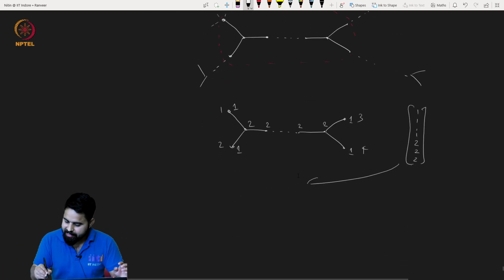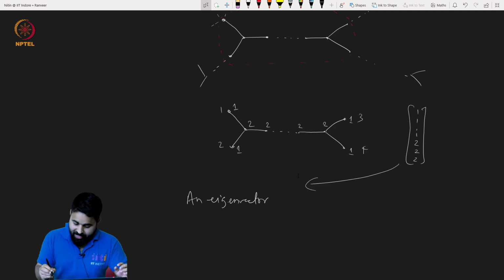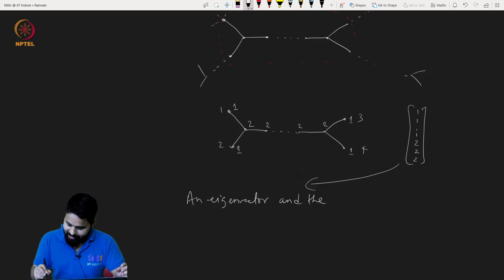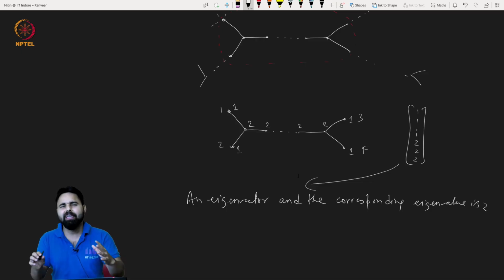So this is an eigenvector, and the corresponding eigenvalue is 2. This is actually very easy to see.